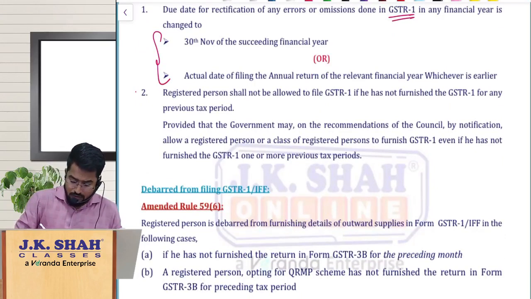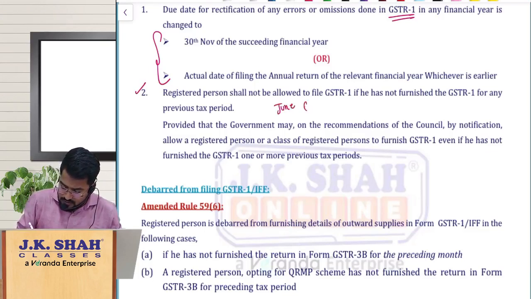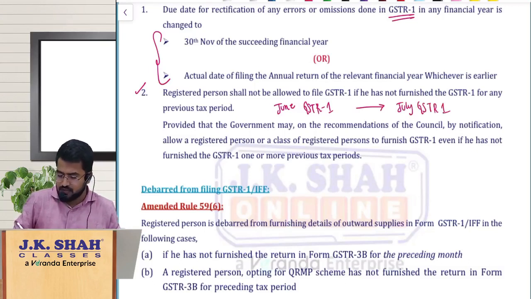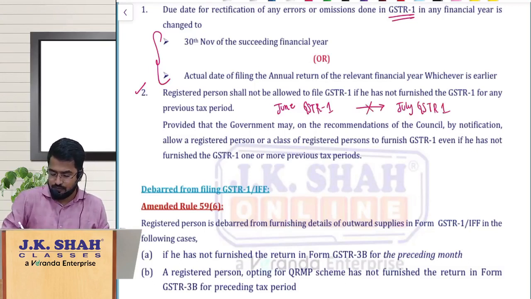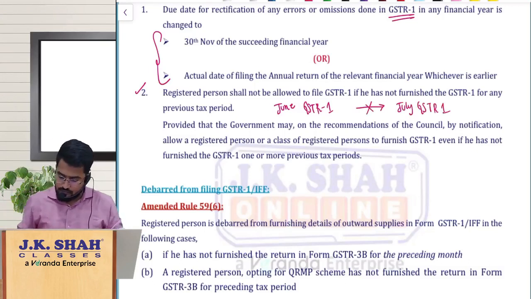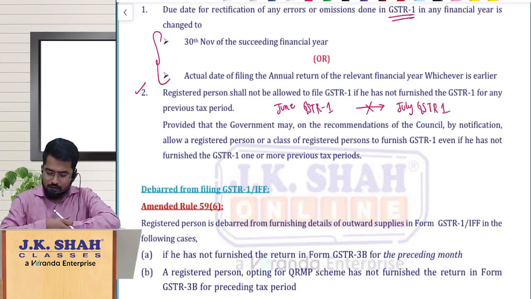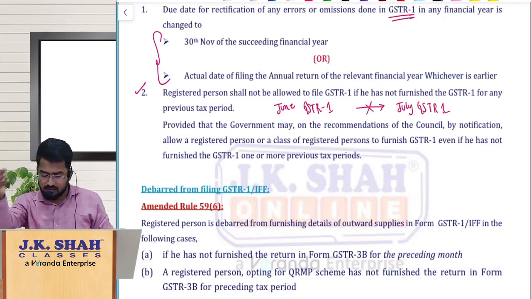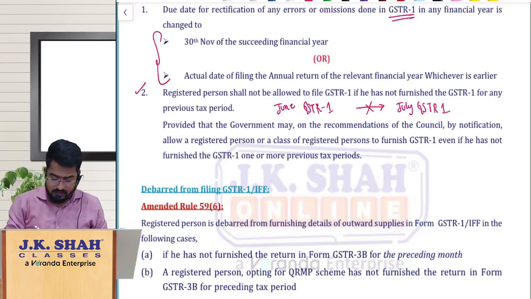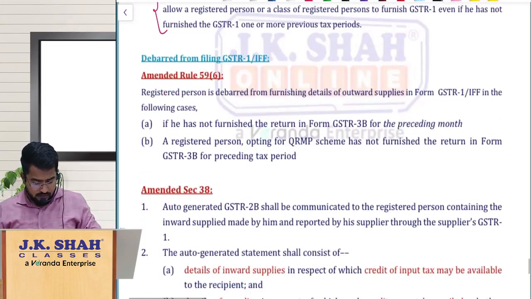There is one more point. If you have not filed GSTR1 of one period, you cannot file the subsequent periods. That means without filing June GSTR1, you cannot go with July GSTR1. Simple thing, obvious. Cannot file. But the government may, on the recommendations of the council, make you file. That is the crazy proviso here. Okay, let us not worry, the government has not yet notified anything like that.